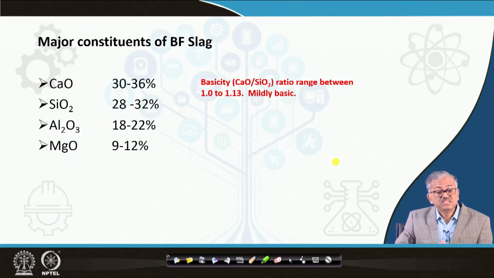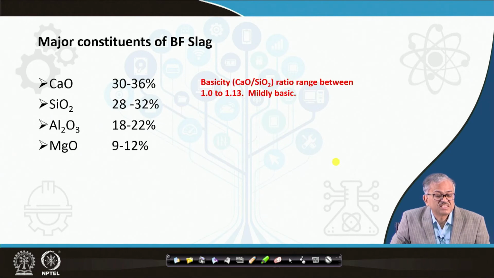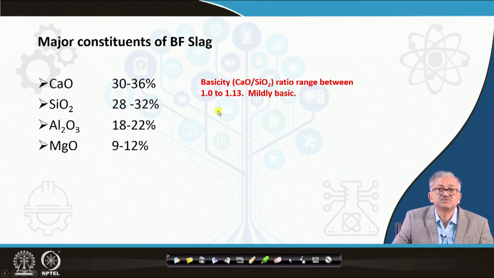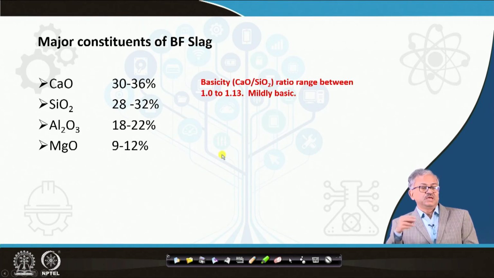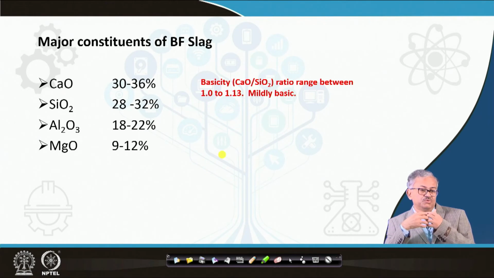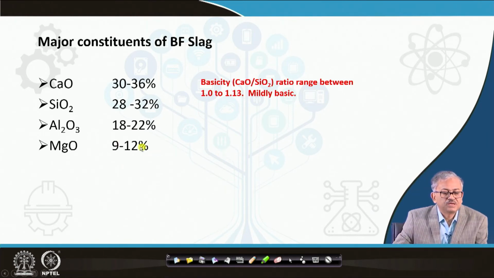So if you see the major constituents of the blast furnace slag, CaO is around 30 to 36%, SiO2 28 to 32%, and here the basicity lies between 1 to 1.13, and Al2O3 is around 18 to 22%, and MgO 9 to 12%. Right. So MgO is basically additionally added sometimes to make the slag fluid, and we do it, but there is some limitation. So 9 to 12% we add MgO, because if you add the dolomite you will get some MgO also.